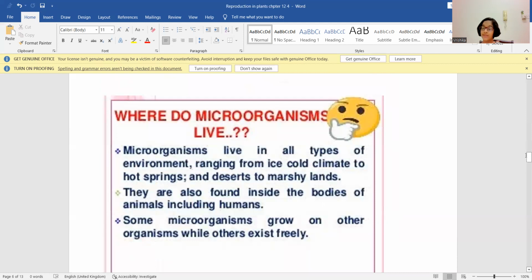Now let us understand, where do these microorganisms live? The microorganisms live in all types of various conditions, ranging from ice cold climate to hot springs, from deserts to marshy lands. They are also found inside the bodies of animals, including humans. Some microorganisms grow on other organisms while others exist freely.